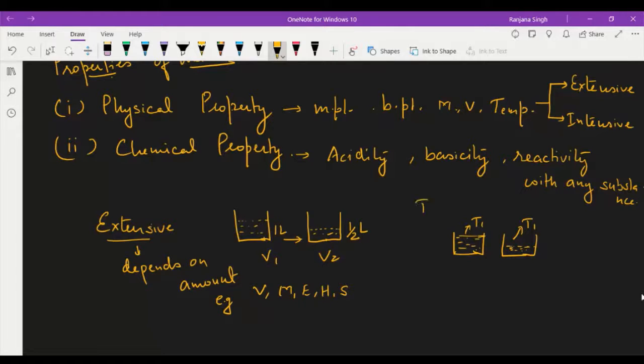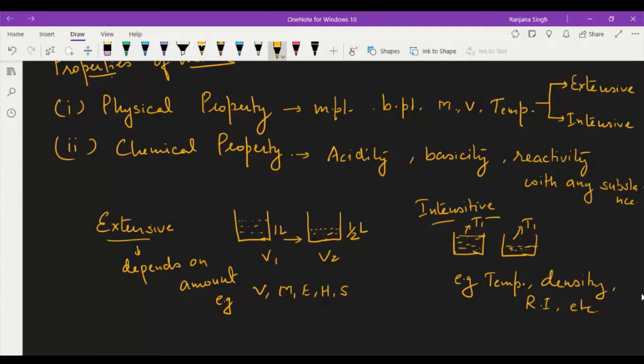And intensive properties are the properties which are independent of amount, for example, temperature, density. If you want to measure density, it will be the same. Refractive index, right? These all are intensive properties.